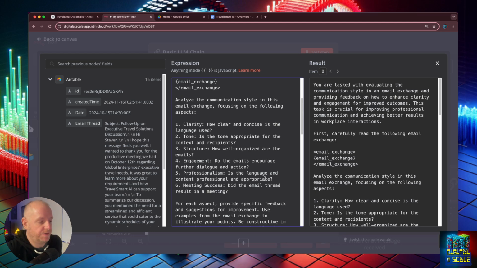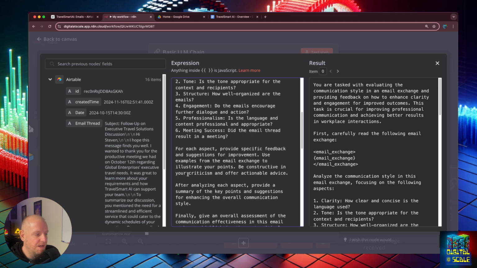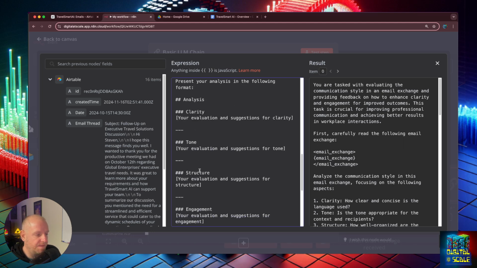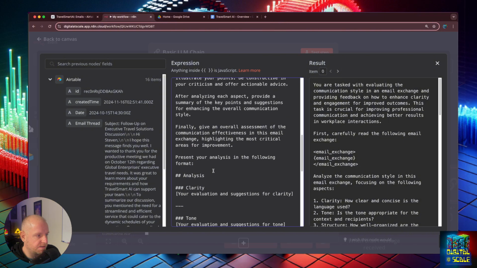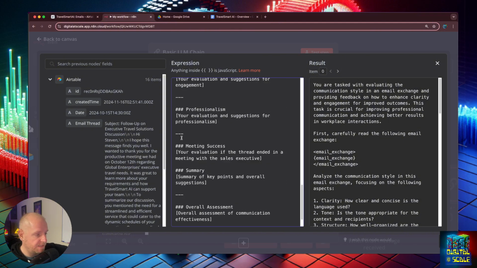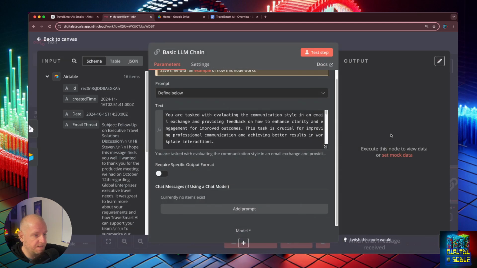And this is where you can start to evaluate, because if you're doing any sort of cold outbound or even just any sort of outbound emails, your main goal is to just get the meeting with them. And that's where you can evaluate your team, your AI agents, on how successful they are and some ways to improve it. So I'm just going to add that meeting success. Let's see. All right. In this, I'm just putting here meeting success and whether or not your evaluation of if the thread ended in a meeting with the sales executive.